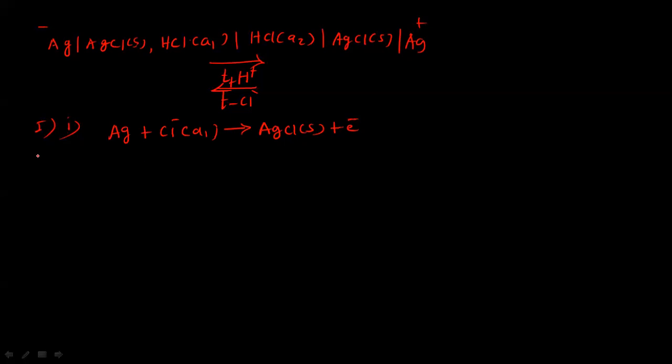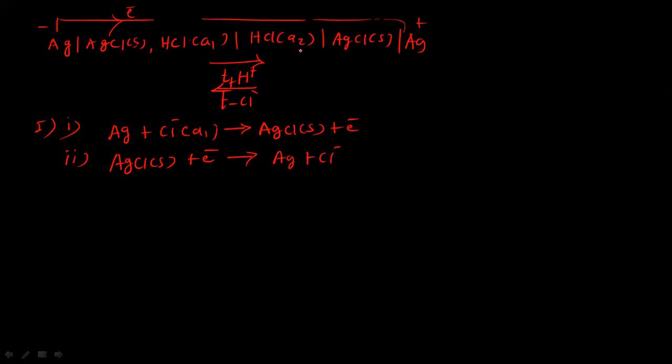So this is the oxidation reaction. Then the reaction on the right hand side is totally the reverse of this. So silver chloride, sparingly soluble salt, and the electron should be added here. As the electrons are released here, electrons are moving from LHS to RHS, and those electrons are now added here through this electrode into the silver chloride sparingly soluble salt. So there is a formation of silver metal and chloride ions with activity A2 here.